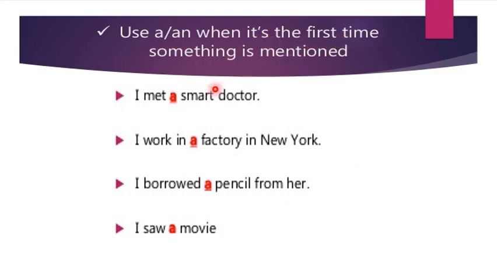For example, I met a smart doctor. I work in a factory in New York. I borrowed a pencil from her. I saw a movie. Now you can see here all the words which are used after the article a are mentioned for the first time. So here we have used a.